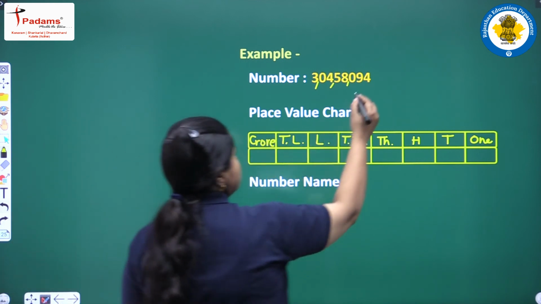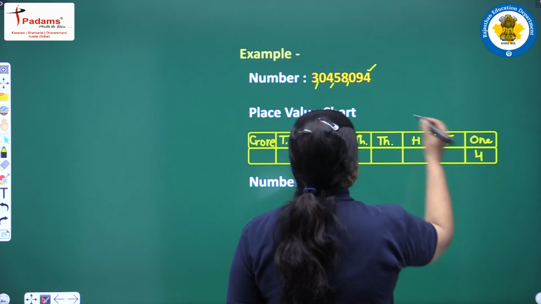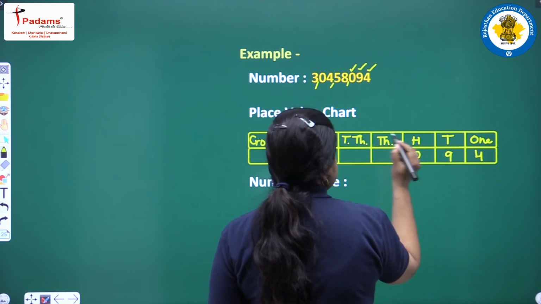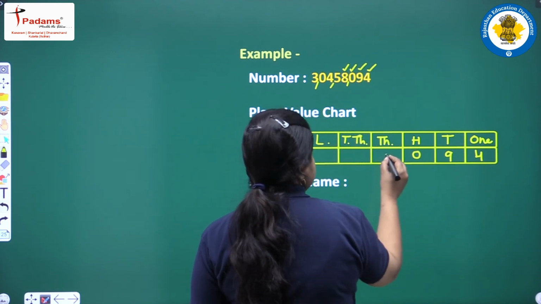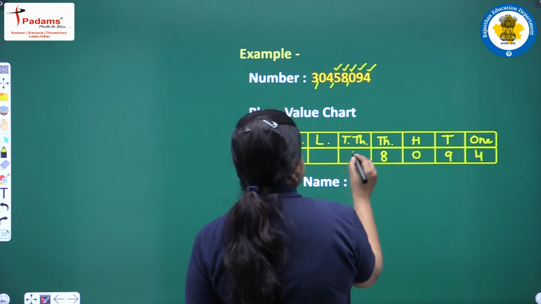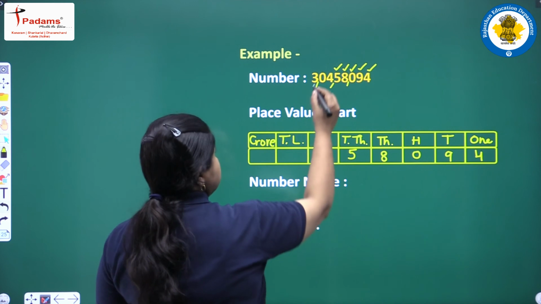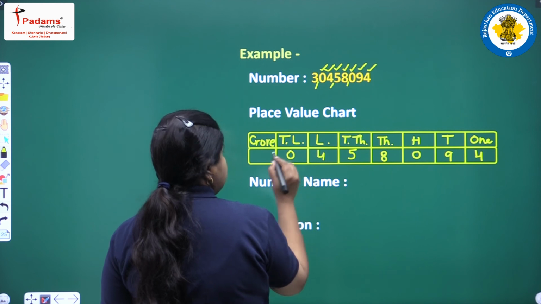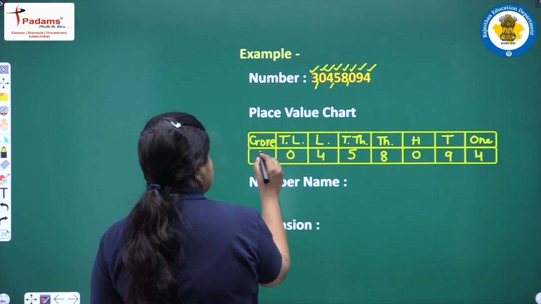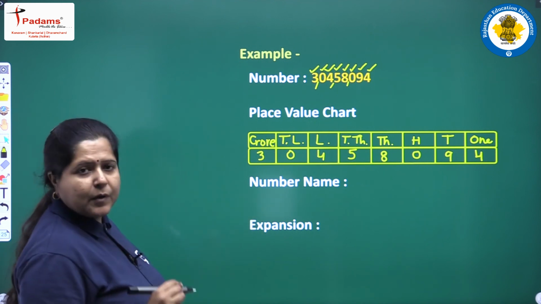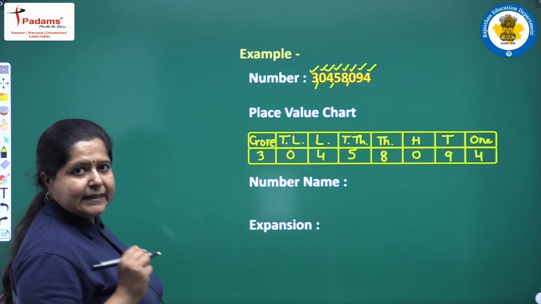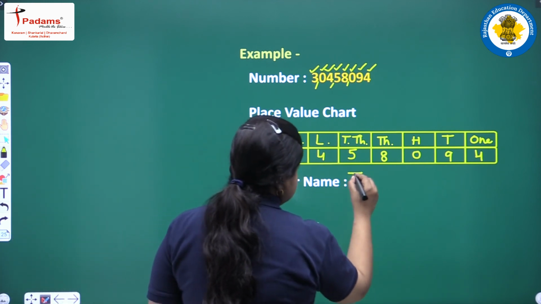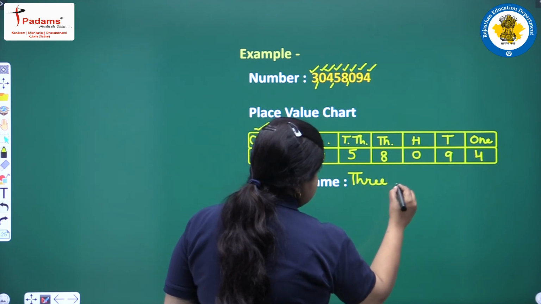Fill up the digits. Ones place is 4, tens place is 9, hundreds place digit is 0, then 8 at thousands place value, 5 at 10,000 place value, 4 at lakhs place value, 0 at 10 lakh place value and 3 at crore place value. So, we have filled up all the place values. Next we will write the number name starting with 3 crore. So, we write it here, 3 crore.